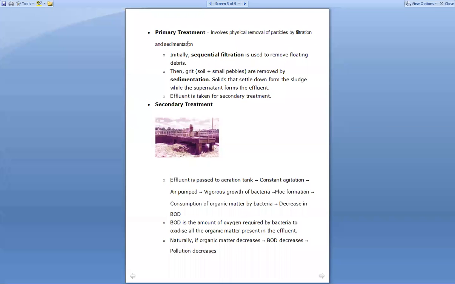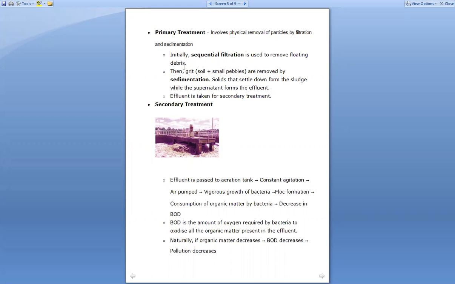The primary treatment involves physical removal of particles by filtration and sedimentation. Filtration means to filter, and sedimentation means that particles having more molecular weight all settle down. That is the process of sedimentation. So two things occur in the primary treatment: first the filtration and second the sedimentation.